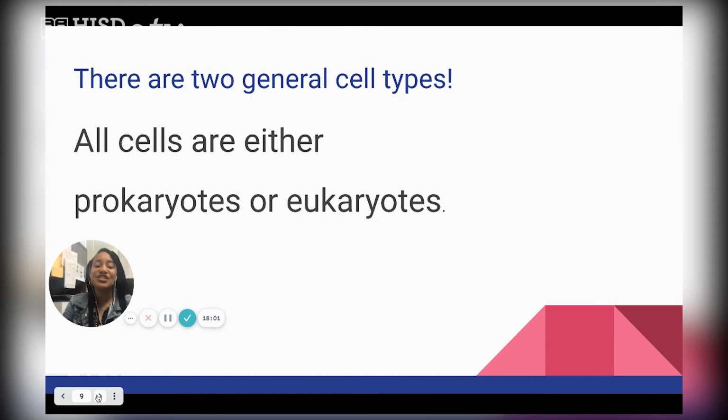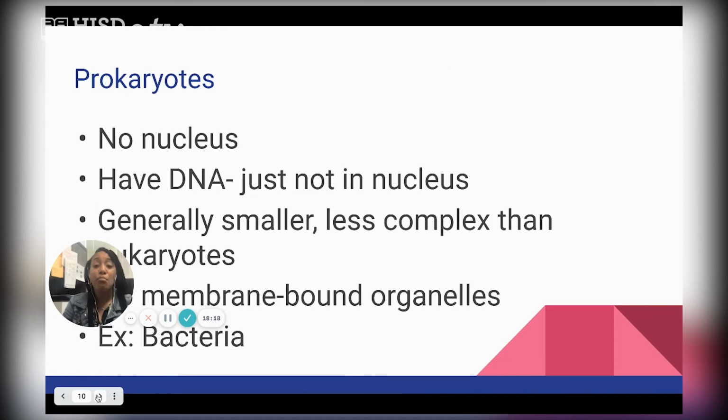So there are two general types of cells. All cells are one of the two. They're either prokaryotic cells or eukaryotic cells. So now you can label your foldable prokaryotic and eukaryotic. All right, so now that we have our labels on our foldable, let's talk about prokaryotic.